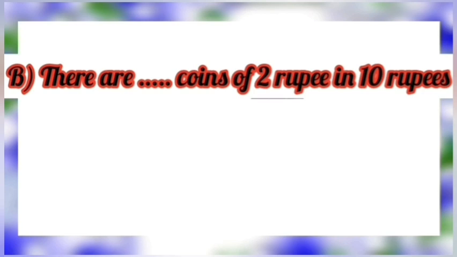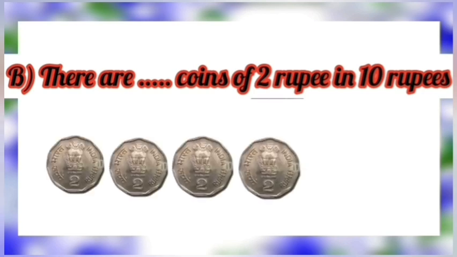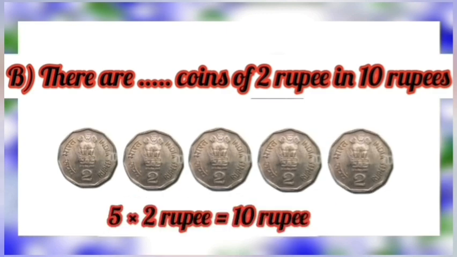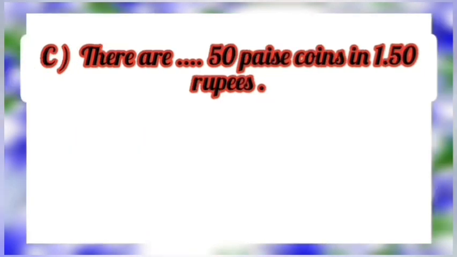Part B. There are dash coins of 2 rupees in 10 rupees. Students, let's count: 2, 4, 6, 8, 10. So, there are 5 coins of 2 rupees in 10 rupees.